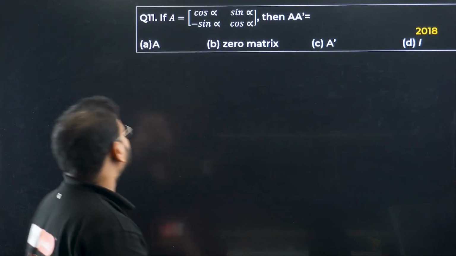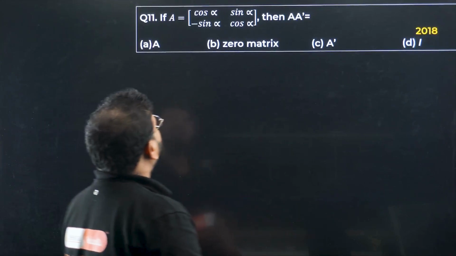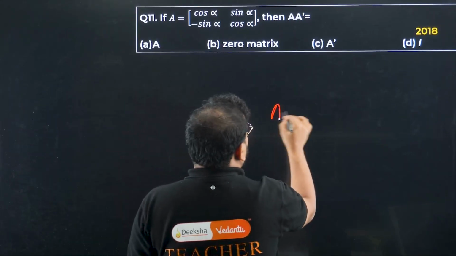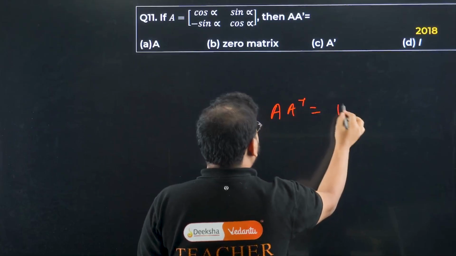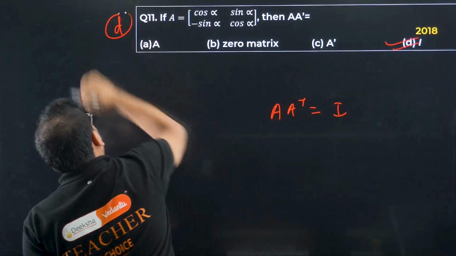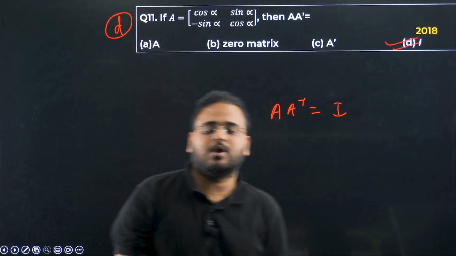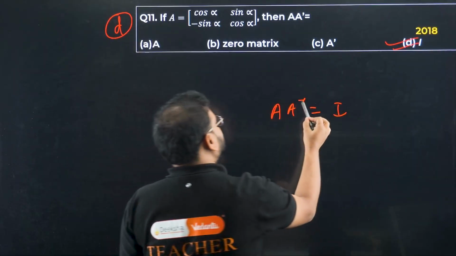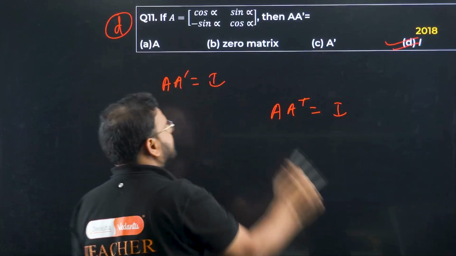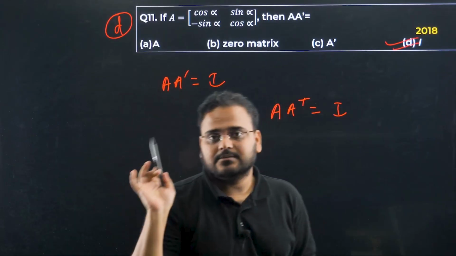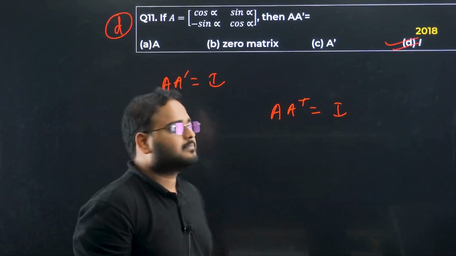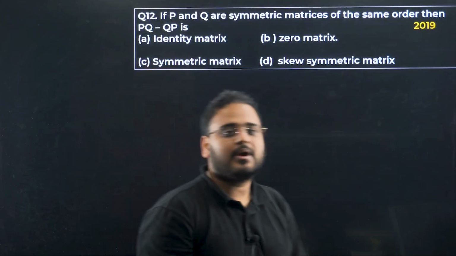Don't worry. Question number 11, we have this one. I taught you this. If you have A and A transpose, it doesn't matter, the answer is always I. Do not solve this question. For any square matrix, if you have A A transpose or A A dash, the answer is always I. Directly take the answer, okay? Any square matrix, the answer is always I.